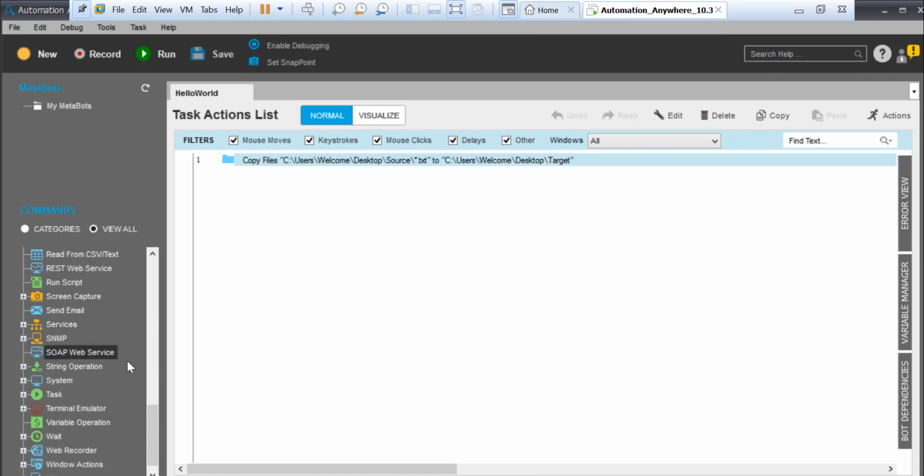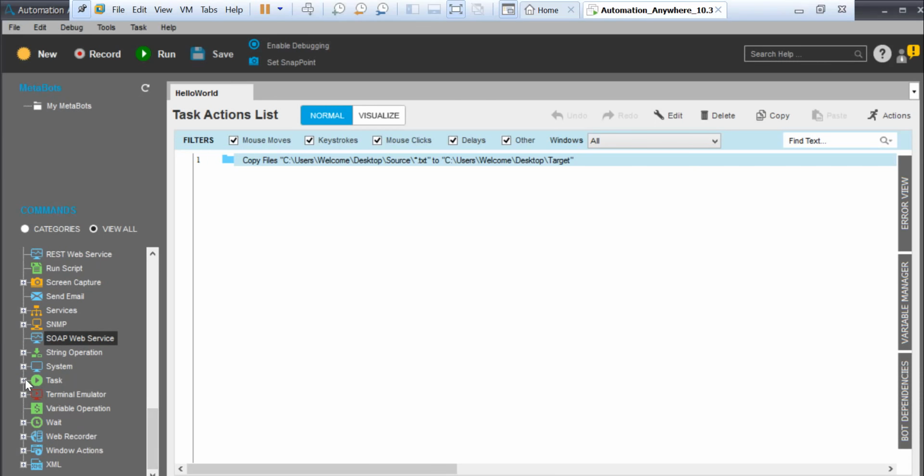Then you have SOAP. It's not the soap that you use in your bathroom, but this SOAP is related to web services. Now I don't want to complicate it. Web services are slightly complex if you are a newbie, but if I have to explain a web service in 1 second, let's say you are going to amazon.com and searching for something, that's a web service. It's not exactly a web service, but there's a web service behind it which is serving your request. So if you want to implement something like that, then this is the thing for it.